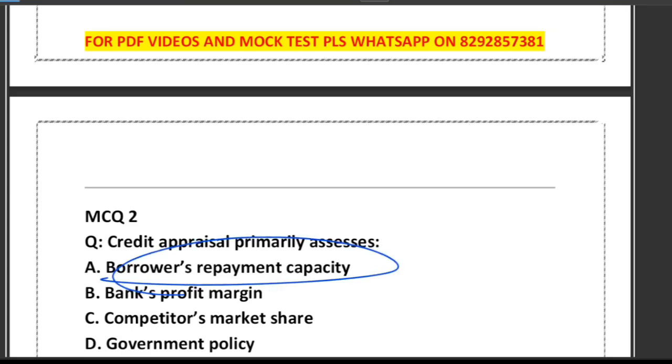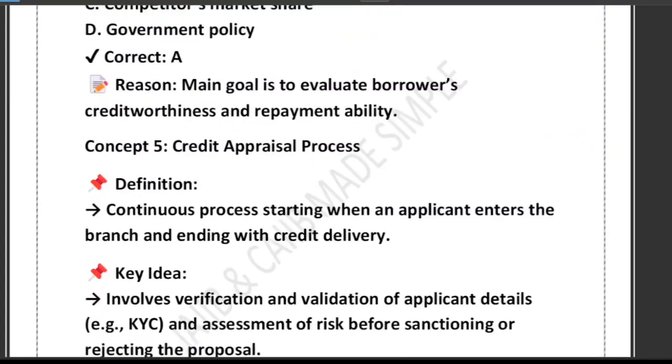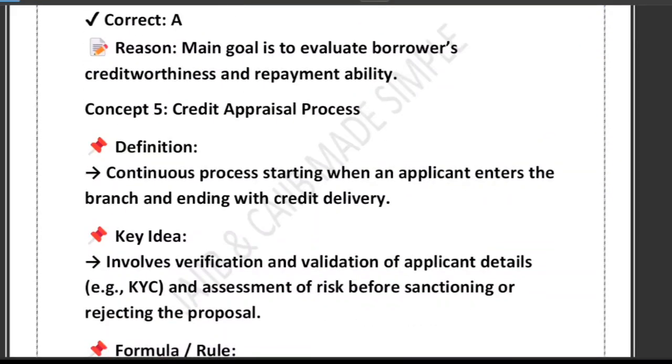So friends, next time whenever you hear the word credit appraisal, just remember it is the bank's way of making sure that their money is safe. Now, let's shift our focus to the objective of credit appraisal.